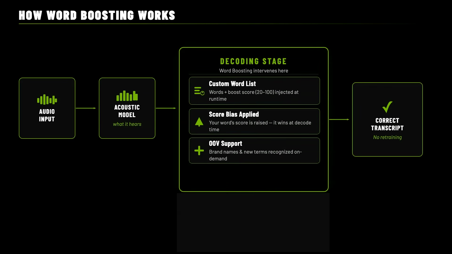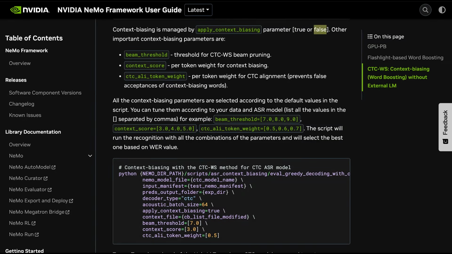There are no weight changes, no retraining, no fine tuning. You're basically just handing the model a list of words plus some kind of strength, and then it becomes more likely to reproduce those words as opposed to other words that sound like those words. So this can be huge if you're trying to transcribe things with product names, with people's names and stuff like that. And people get really annoyed, and probably rightly so, if your system is constantly getting their name wrong or constantly getting something specific that they want wrong.